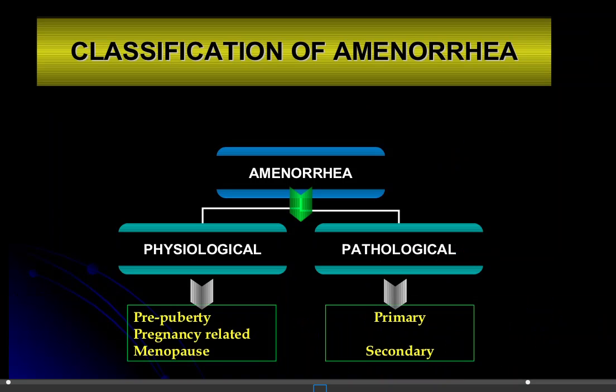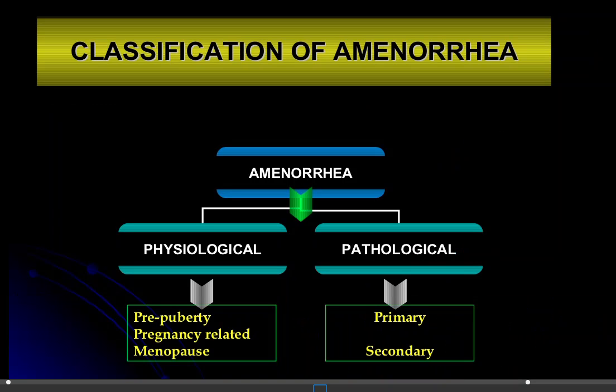The second one is the pathological, with two classifications: primary and secondary amenorrhea. Primary means the girls have not started a single menstrual cycle, they have not experienced a menstrual cycle.